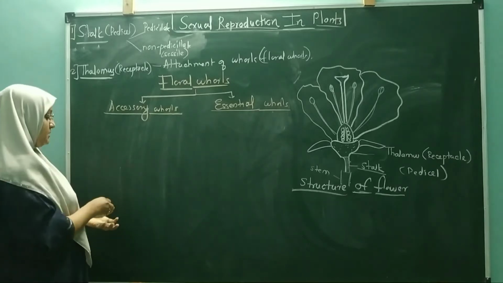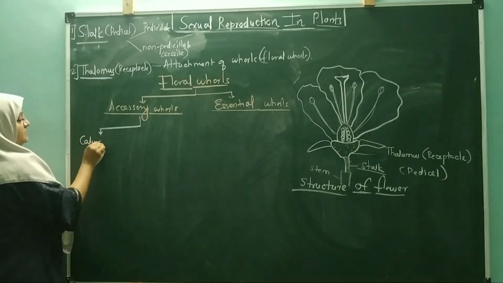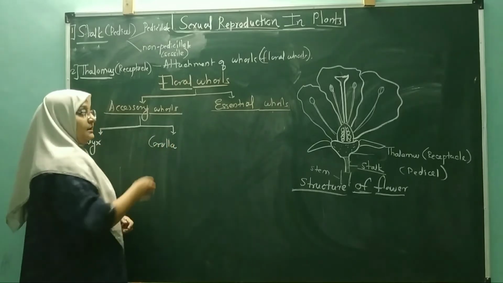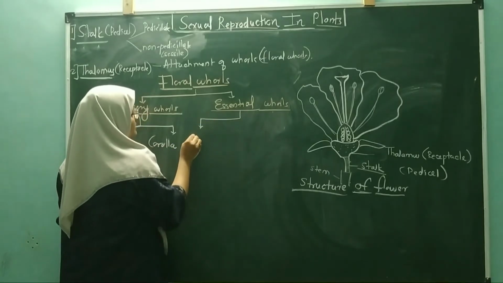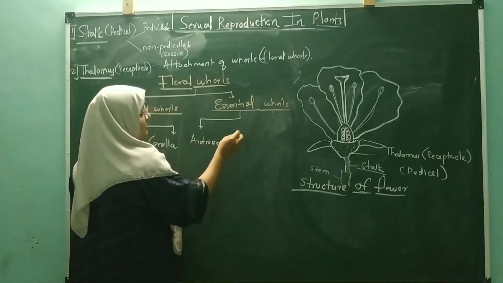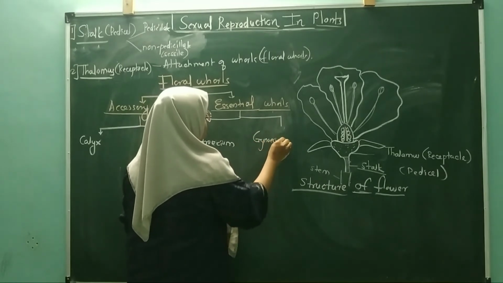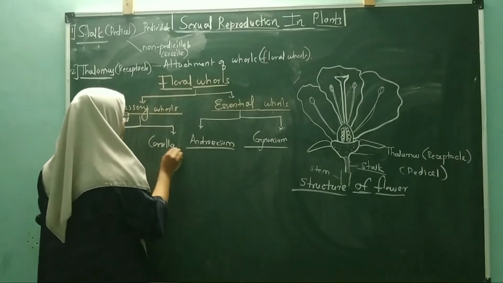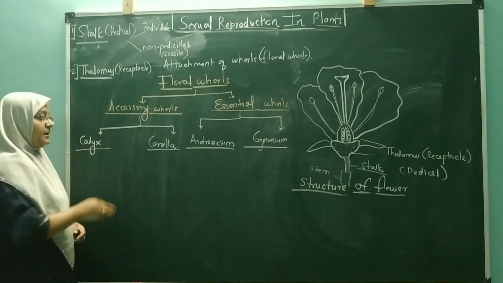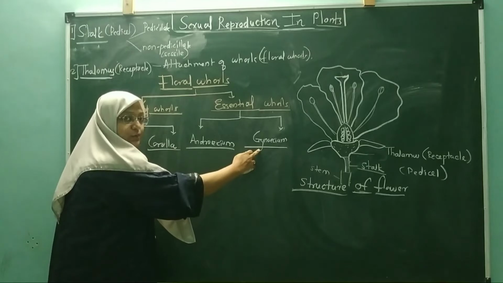We have two accessory whorls, that is the calyx, and the second accessory whorl is the corolla. Next, the essential whorls are the androecium, which is called the male part, and the fourth one is the gynoecium, which is called the female part. So we have basically four whorls: calyx, corolla, androecium and gynoecium.